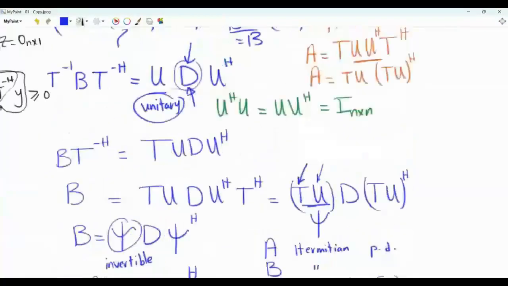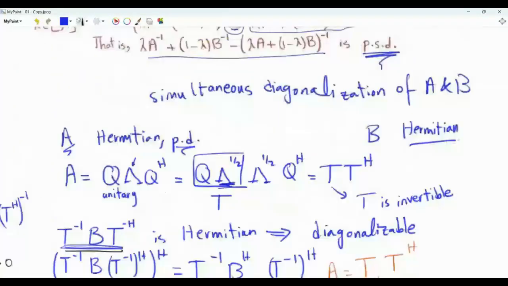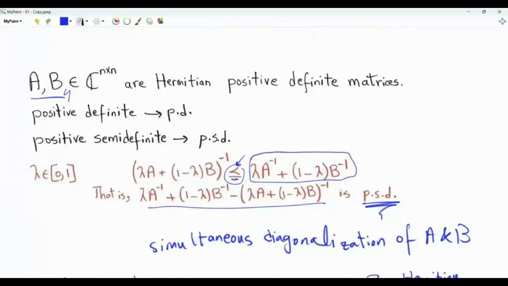Let's remind ourselves what the main task was. The main task is to show that lambda A inverse plus 1 minus lambda B inverse minus the inverse of lambda A plus 1 minus lambda B, this convex combination of the Hermitian positive definite matrices A and B. We want to show that this is positive semidefinite.